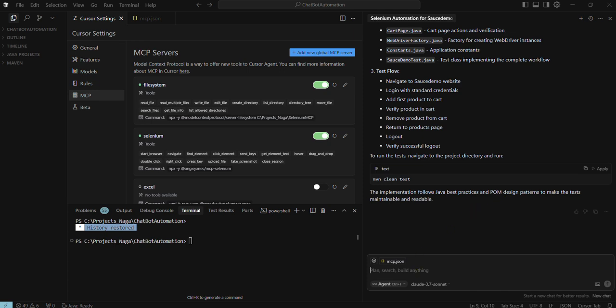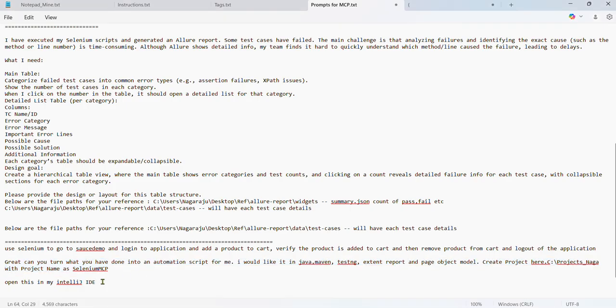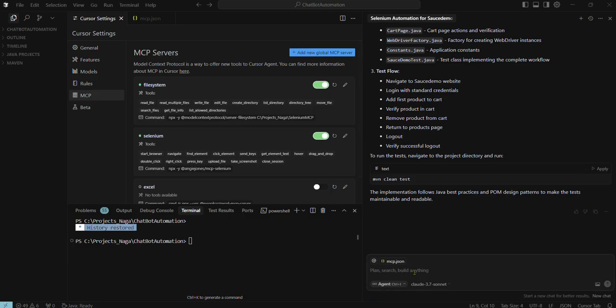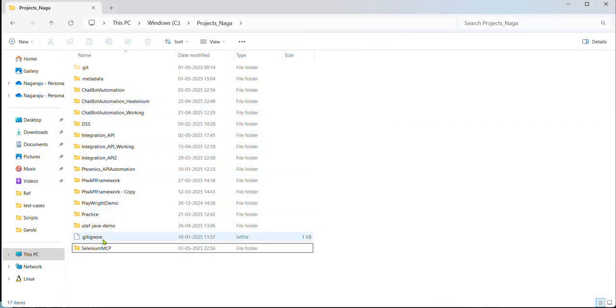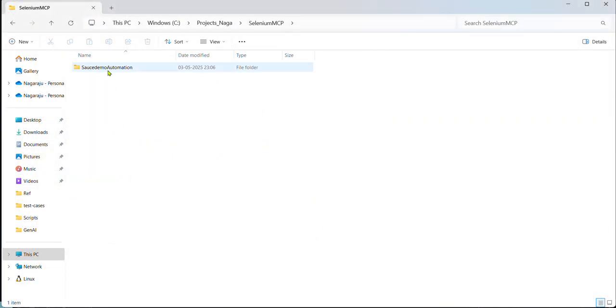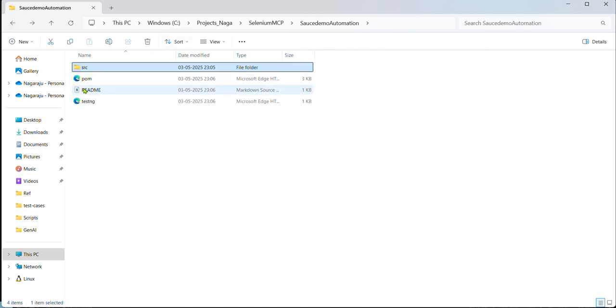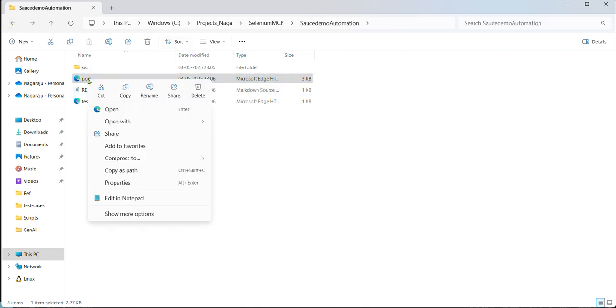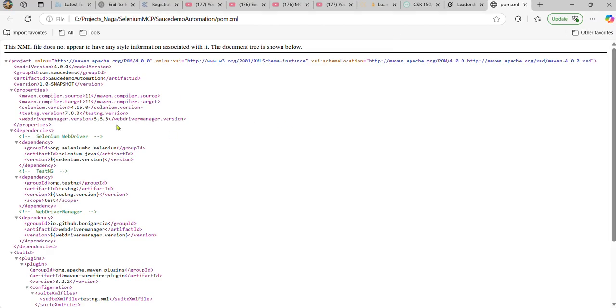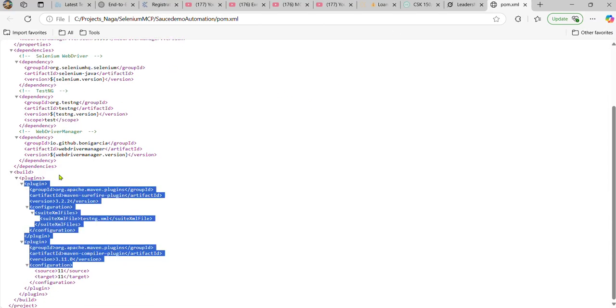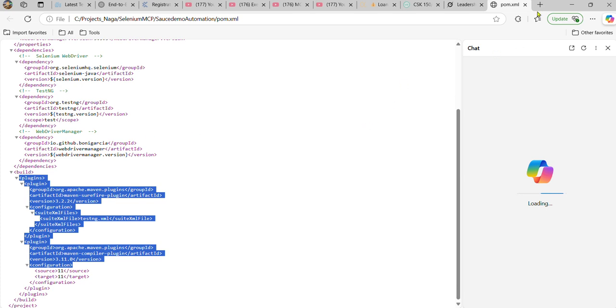Okay, let me do one thing. I'll give another prompt. We can go ahead and check whether it is really created or not. Let me go to the MCP folder and see. It was just created now, and this is the project structure. You can see src main Java and you can see the pom.xml also. Let me open it with Edge. So this is the pom.xml and all the dependencies have been added.